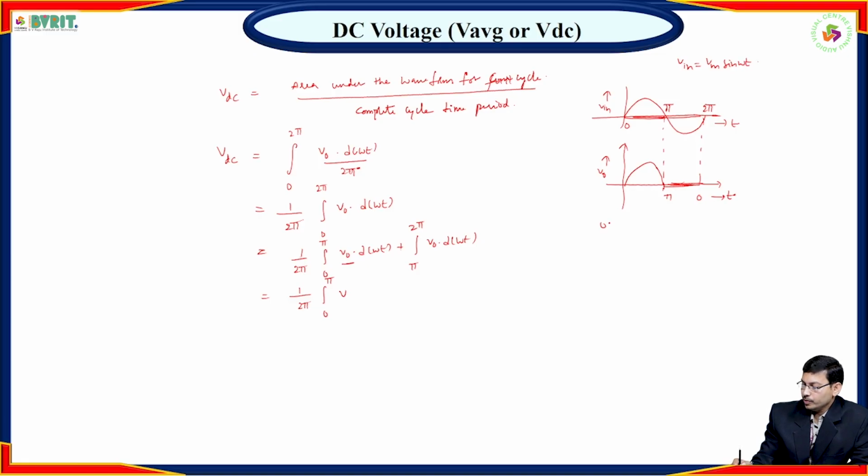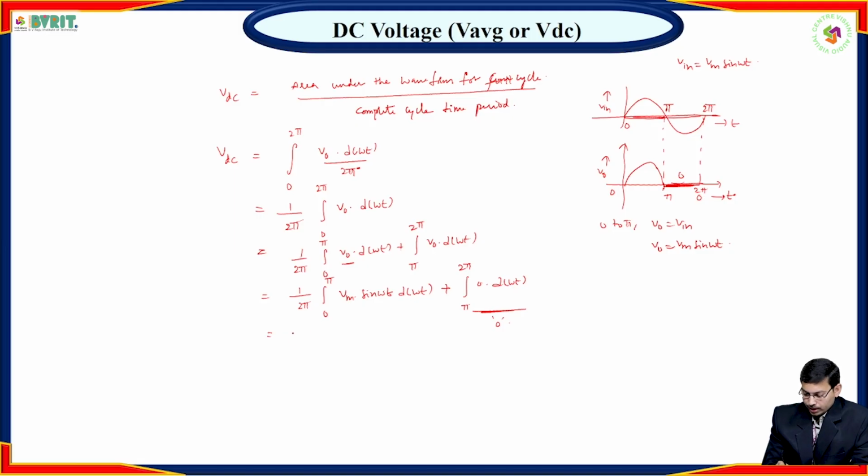For the interval 0 to pi, what is V naught? V naught equals V in, hence V naught is equal to Vm sin omega t. So in the place of V naught we substitute Vm sin omega t d of omega t, plus, during the pi to 2 pi interval, what is the output voltage? That is 0, so 0 into d of omega t, which is totally 0.